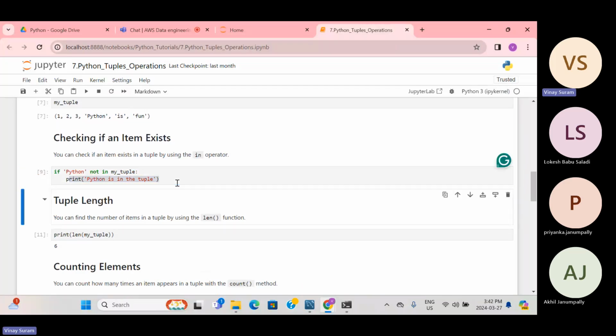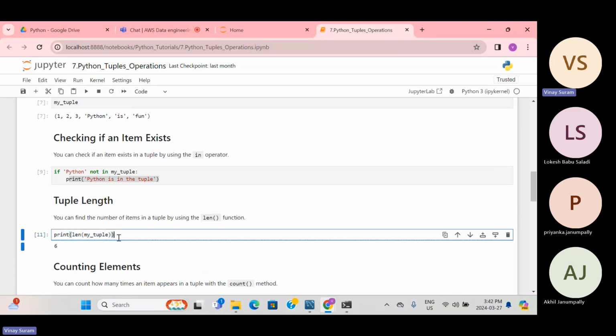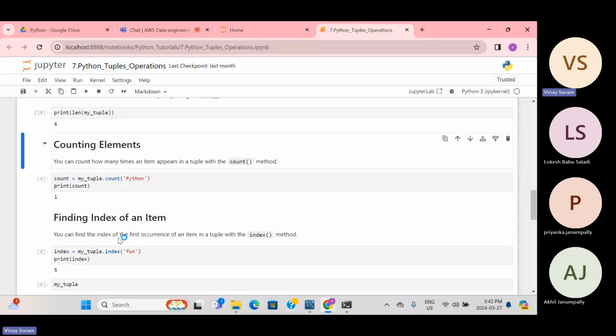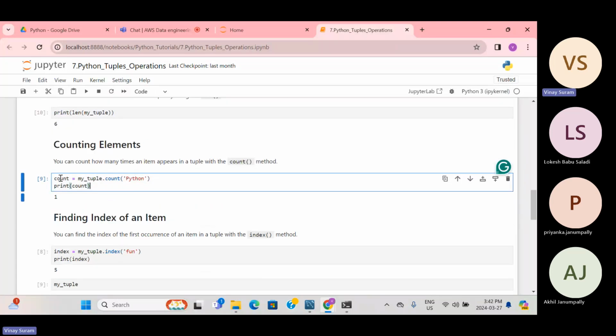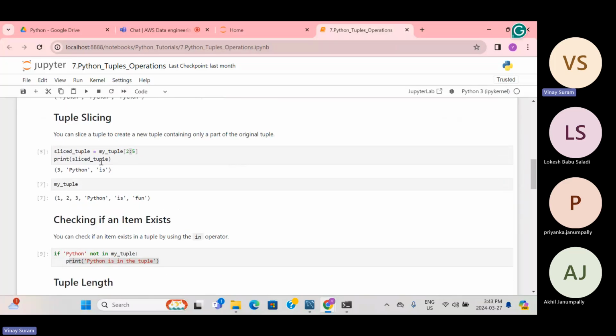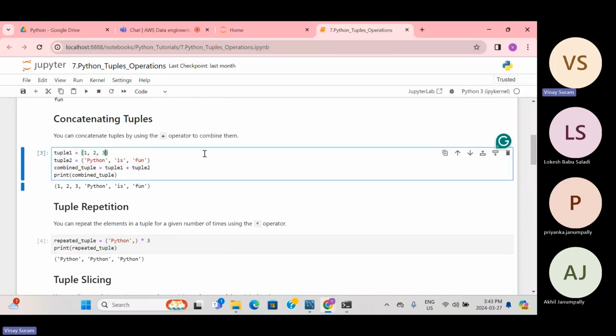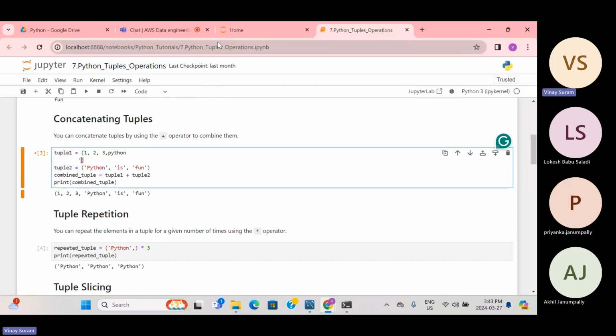And then print the length of my tuple, which will print the length of the tuple. And then counting the elements, you have count of Python, which will count the number of times this is repeated. Okay, let's suppose your tuple is, if I try to add this, let's write Python here in single quotes.